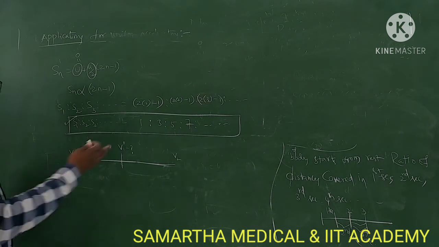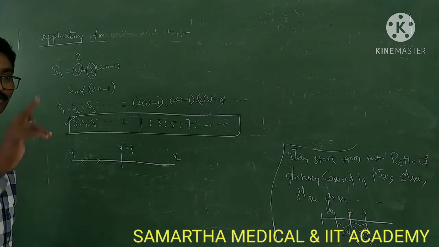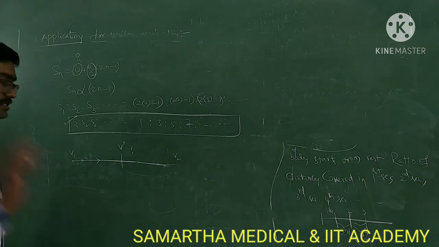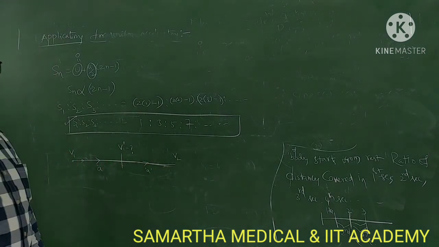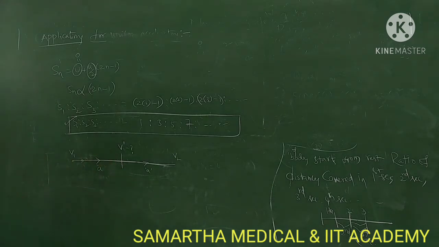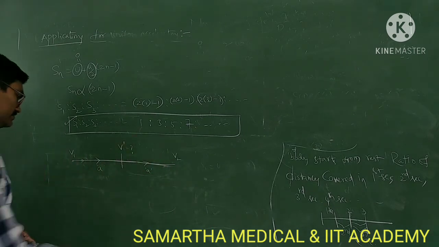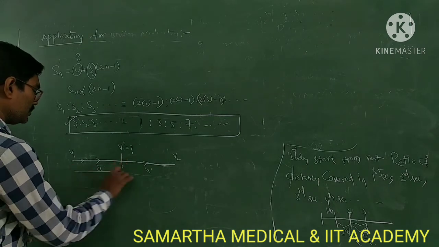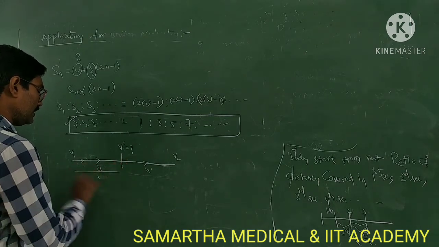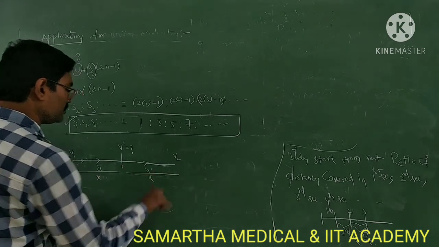So how can I calculate? Here the body is going with uniform acceleration. Uniform acceleration means wherever you take it, the acceleration will be the same. So I am going to take from here to here the displacement covered as x, and from here to here also x.